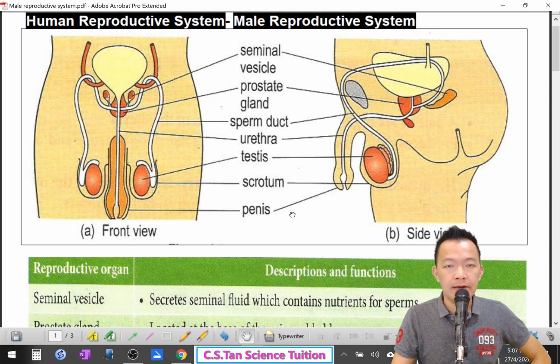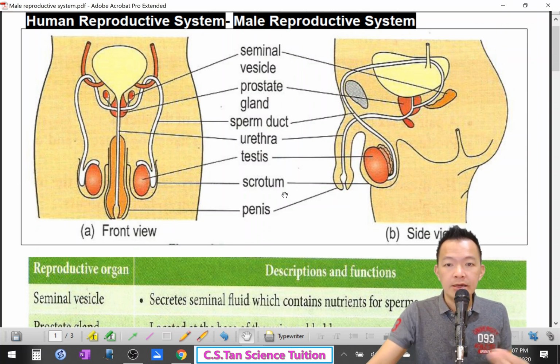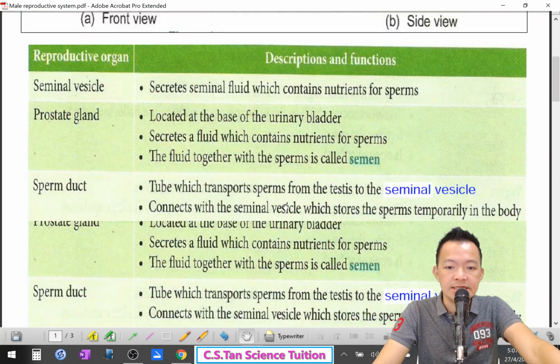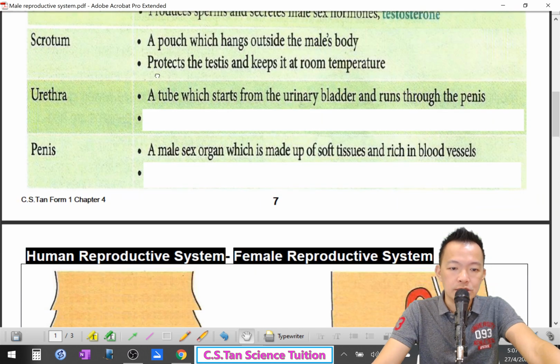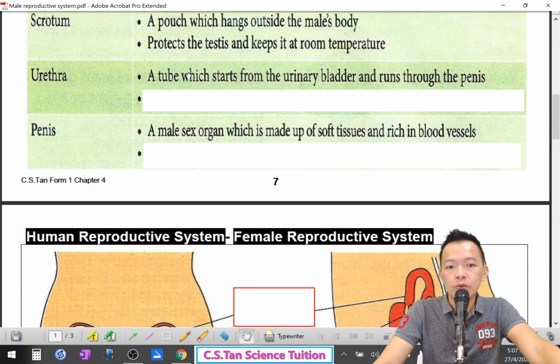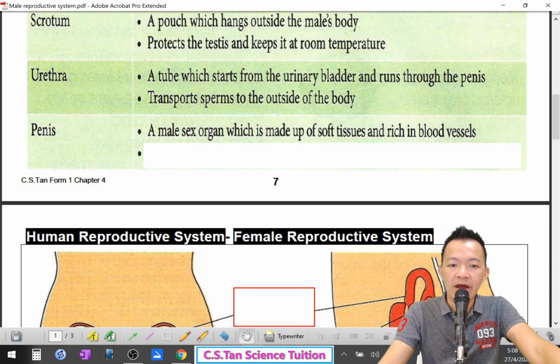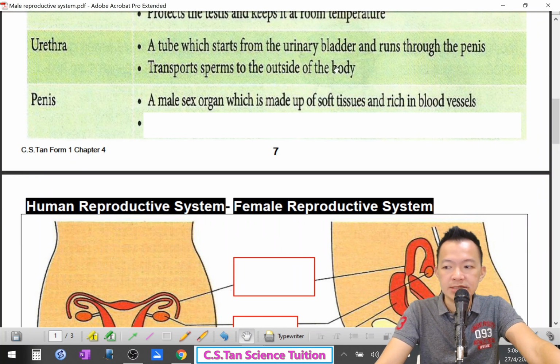So what is the function of this urethra? It carries urine and lets semen out, and the penis helps send the semen to the female body. Okay, the urethra is a tube which starts from the urinary bladder and runs through the penis. Its function is to transport the sperm outside the body.